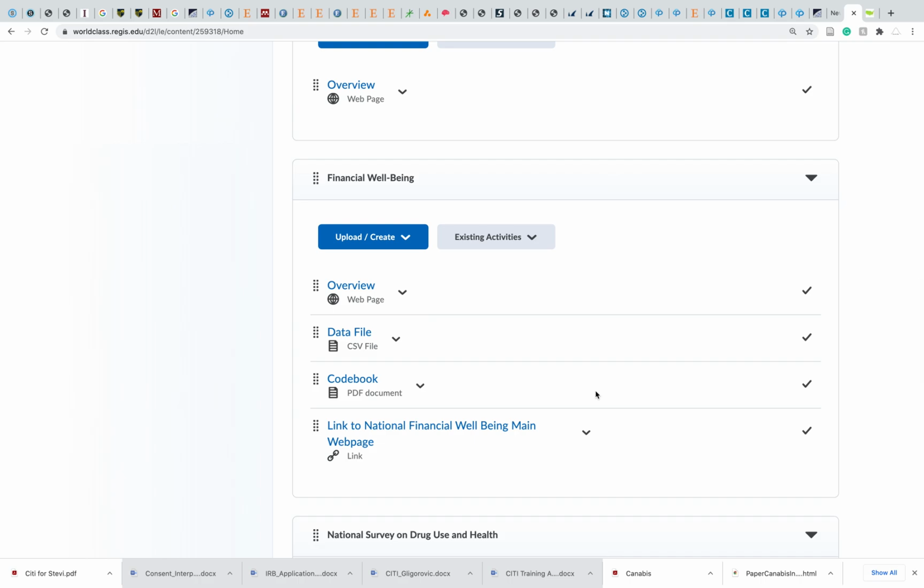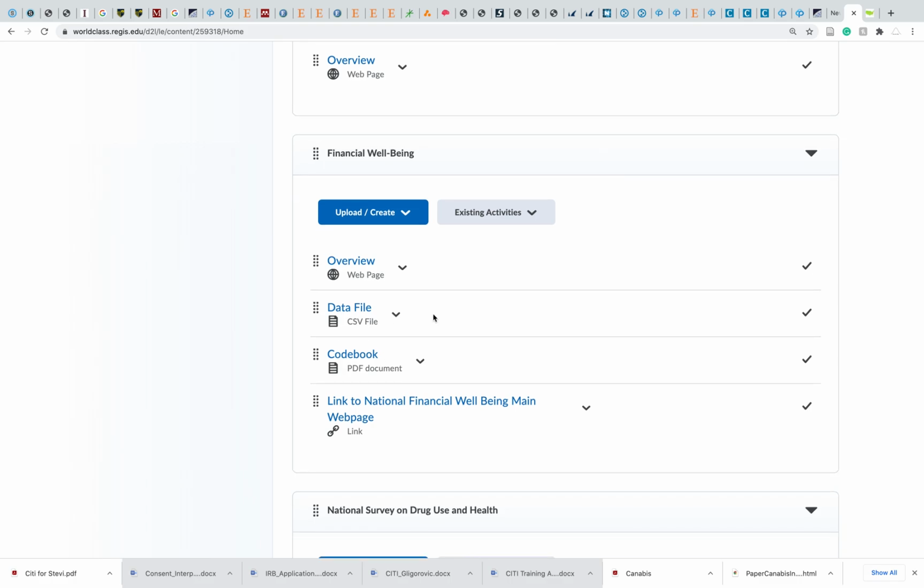The Financial Well-Being Study is an effort of the US government to examine what leads to financial stability and success in Americans. This data set is mostly focused on financial beliefs, like the questions are about what you believe financially, savings, things like that. But you will find some psychologically relevant measures as well in this data set. What I love about this data file is that it's super simple and easy to access. You can easily access the data and the codebook right here on D2L, data file codebook. It's just super, super easy to use. But ultimately, if you're interested in financial well-being and financial attitudes, this is a data set you might find interesting.